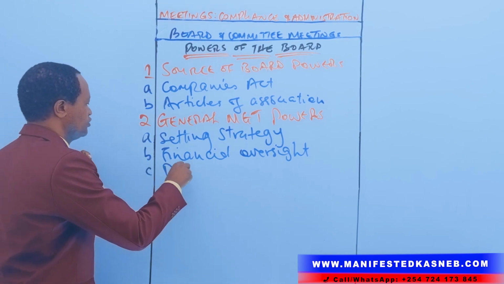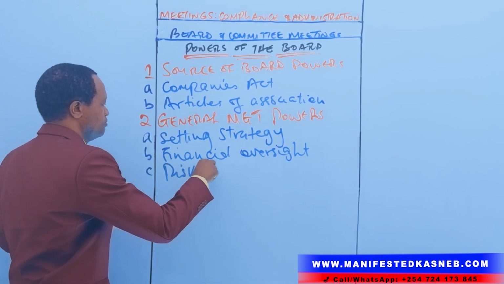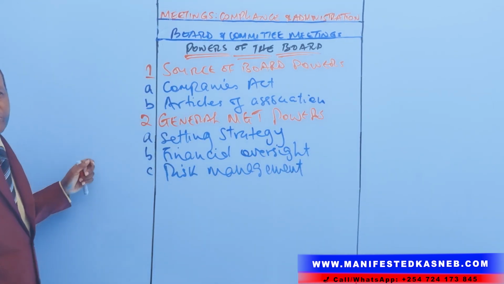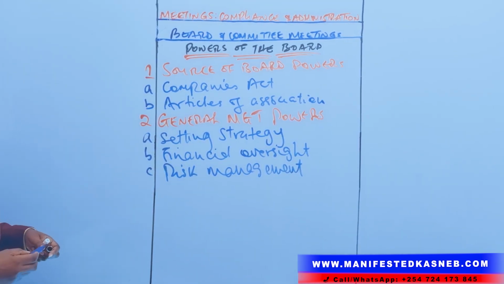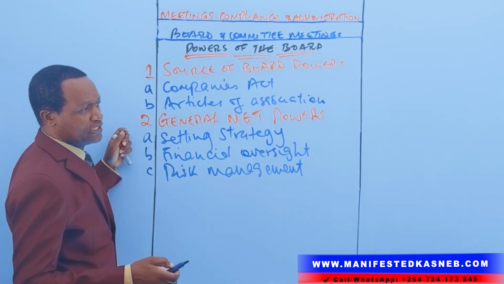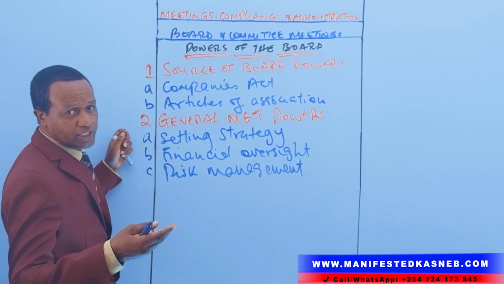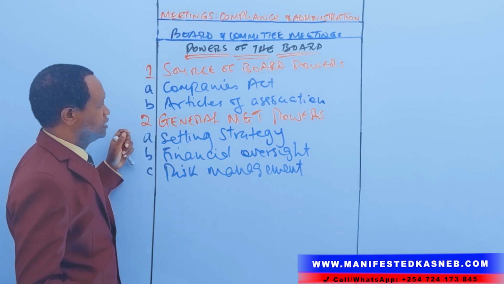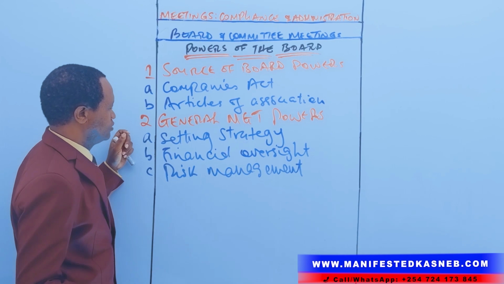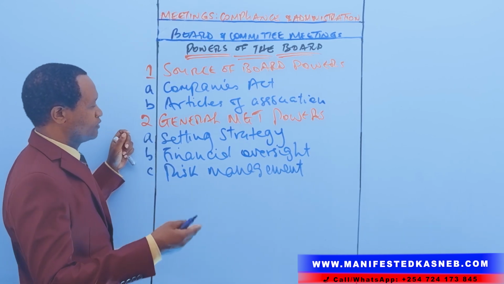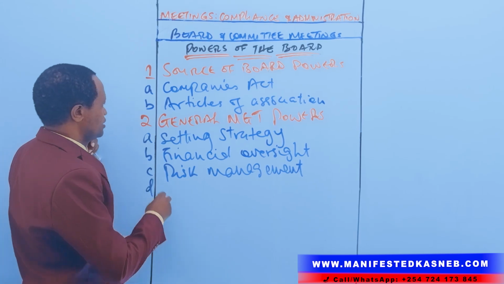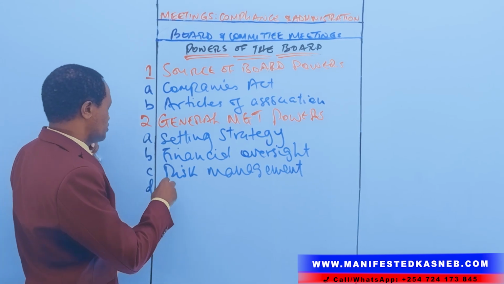Third, we have what we call risk management. Managing risk means establishing systems to identify and also to mitigate the legal, the financial, and operational risks. That is the power, the role, the responsibility of the board. Risk management.